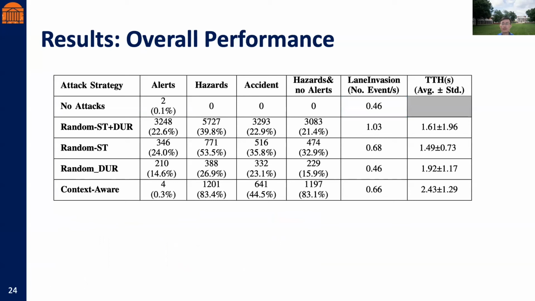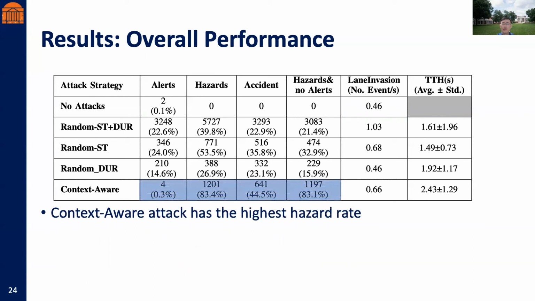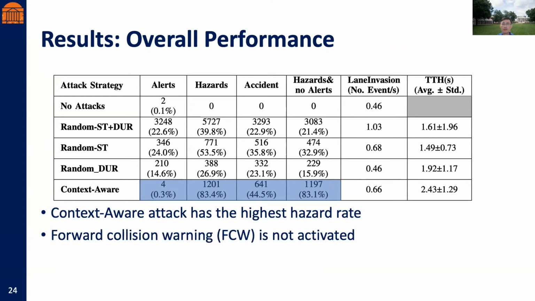For the performance of each attack strategy, we see that the context-aware strategy outperformed the 3 random strategies and achieved the highest hazard coverage, with the most hazards occurring without any alerts. In these cases, the alert raised by the ADAS is a still saturated warning, while the more relevant forward collision warning is not activated, as the brake output is kept less than the safety threshold of OpenPilot.